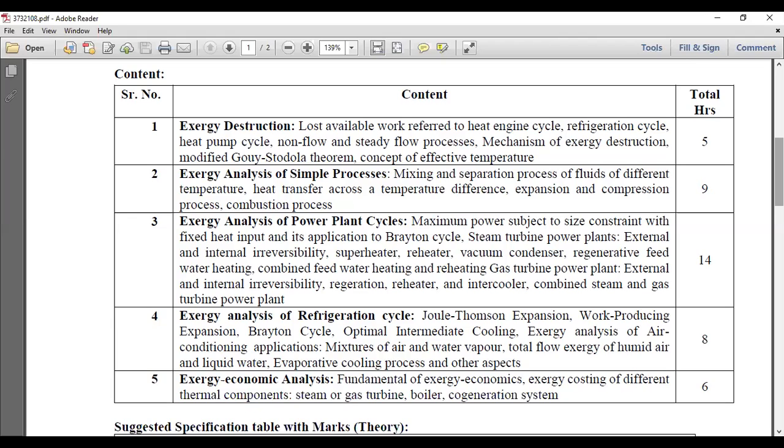Sir, in the case of refrigeration, to maintain a lower temperature we are utilizing the refrigeration cycle. And in the case of a heat pump, it is the reverse of the refrigeration cycle, used to increase the temperature.